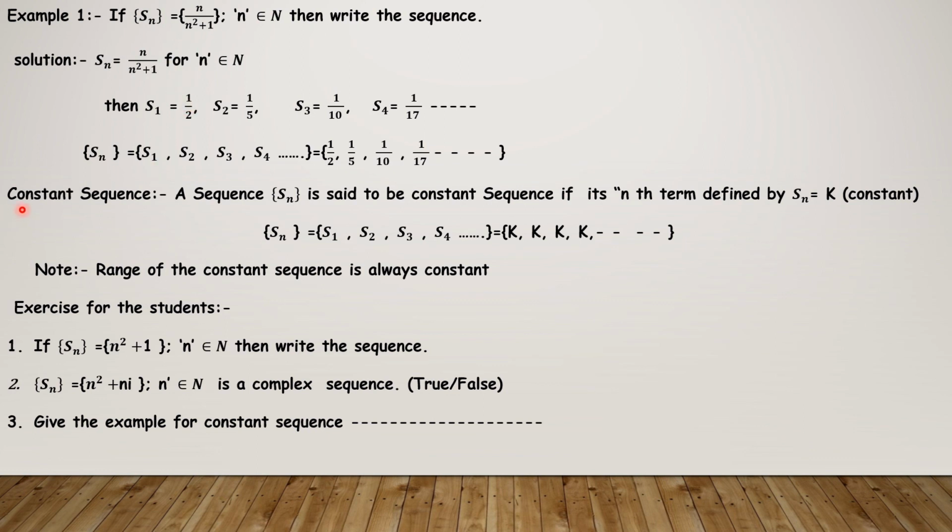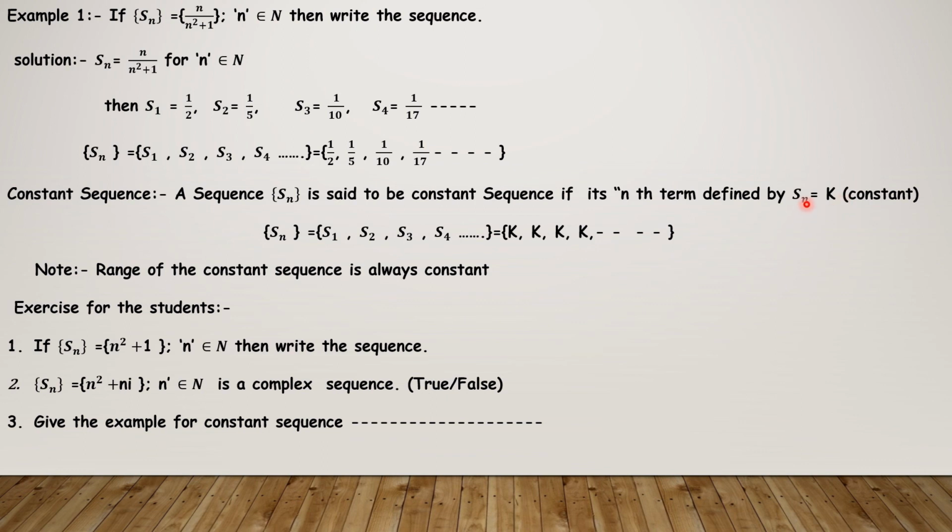Now coming to the constant sequence. A sequence Sn is said to be a constant sequence if its nth term is defined by Sn is equal to k. Constant sequence means the range must be constant, should not change. Suppose you consider the sequence S1, S2, S3, S4. Here Sn equal to k.